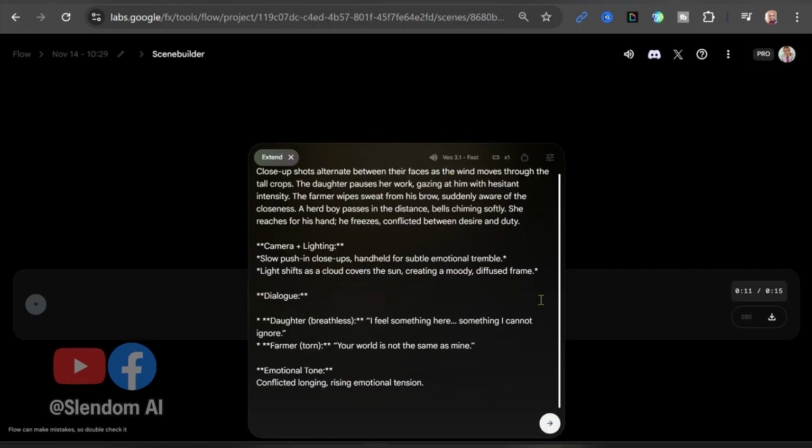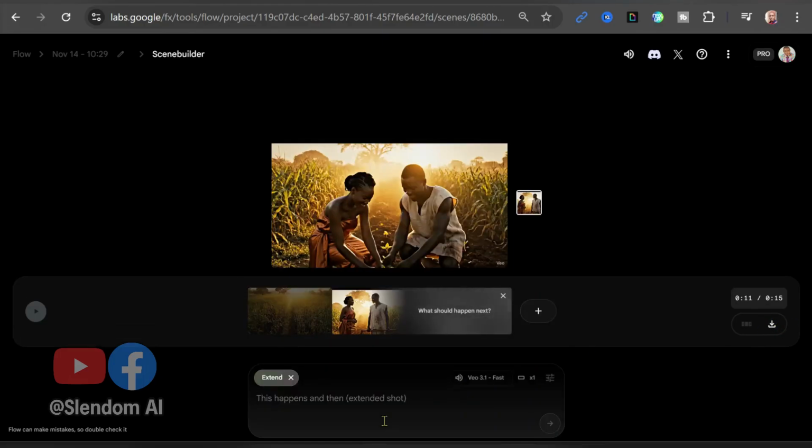Okay, and you continue creating and creating like that until you finally arrive at what you want to arrive at. And then when you are done, you just click on download. So I'm going to do that. I'm not going to run this scene for this tutorial, but it is actually like that.